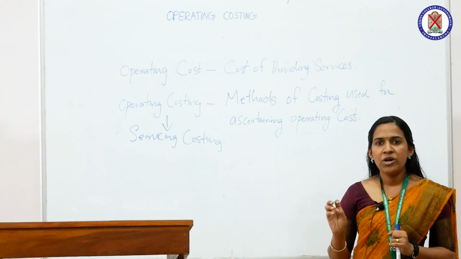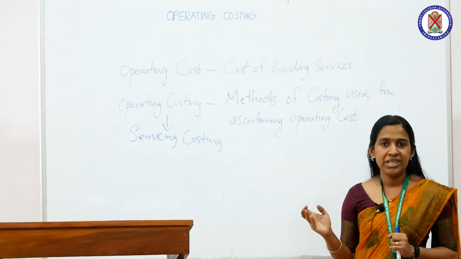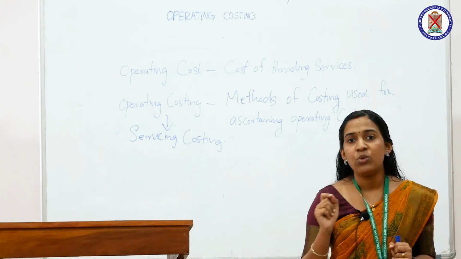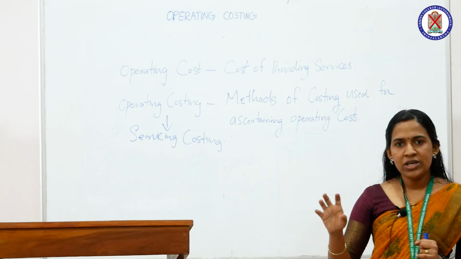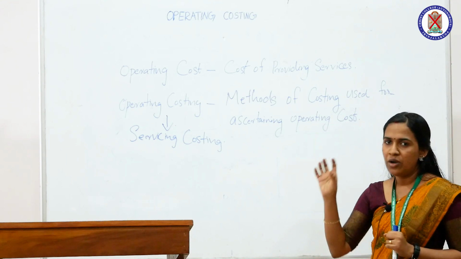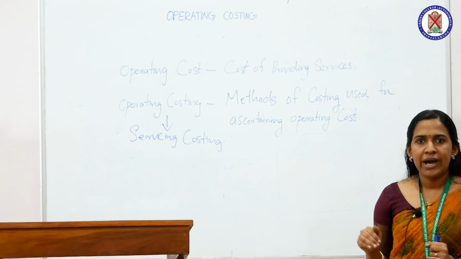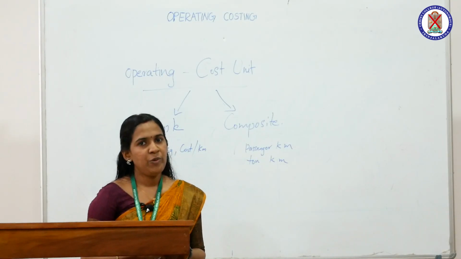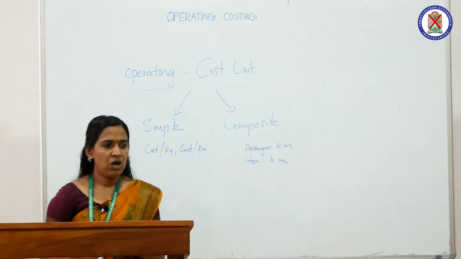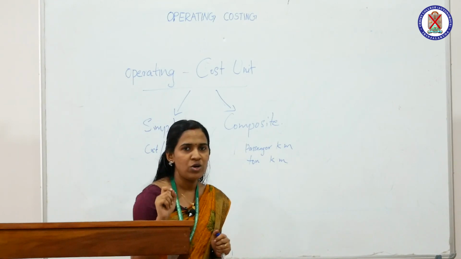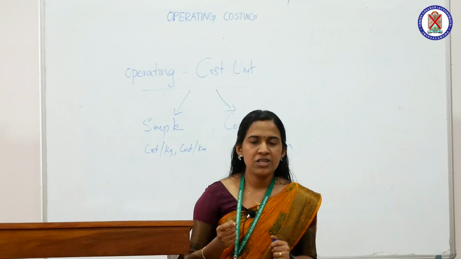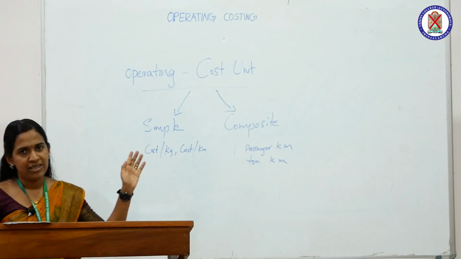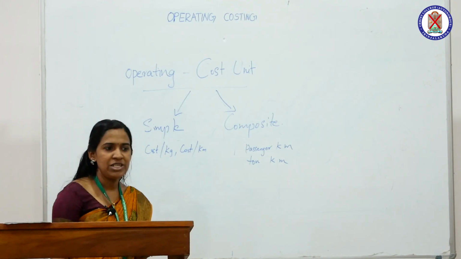The last important feature of operating costing is that the operating cost per unit is calculated by dividing the total operating cost of an organization or of a service by the total number of cost units. Next, we can see what we mean by operating cost unit. Cost unit is the unit of quantity in terms of which costs are ascertained and expressed. Cost units are mainly divided into two categories, simple cost unit and composite cost unit.